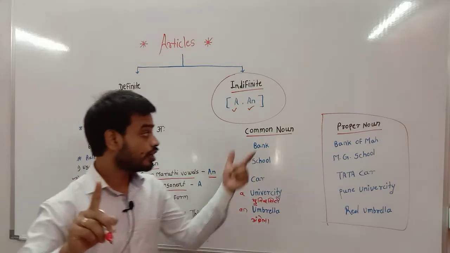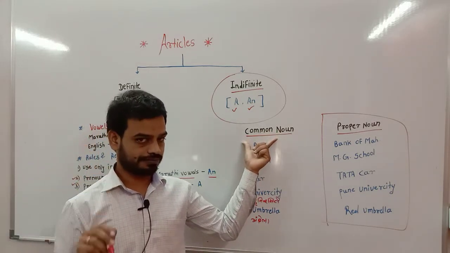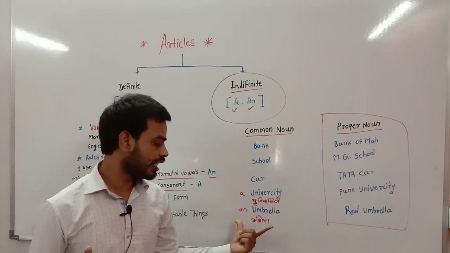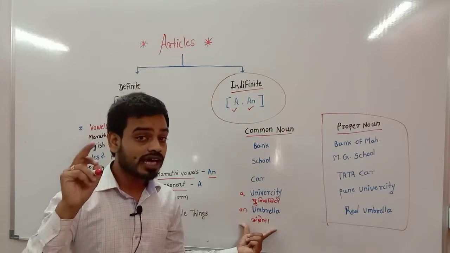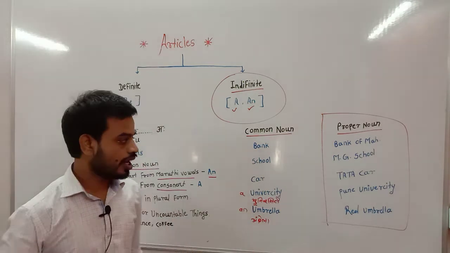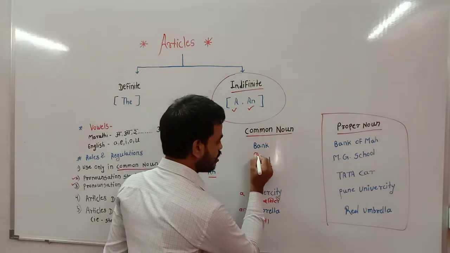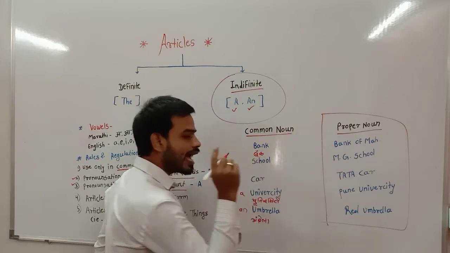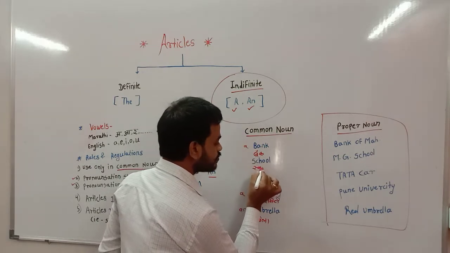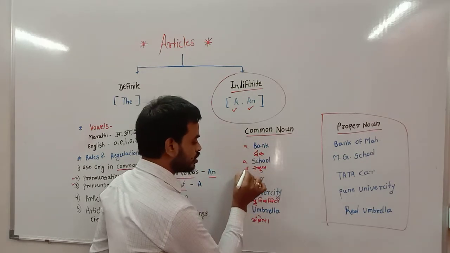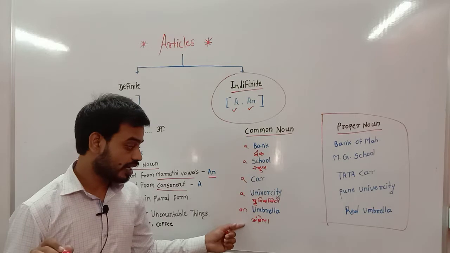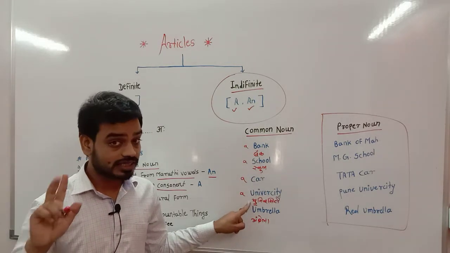What is the first rule? Use articles only with a common noun. What is the second rule? Use an only if the word starts with a vowel sound, like an umbrella. So here is the bank. Here is the bank. So ba is a consonant. So a bank. Then school. A school. A car. A university. An umbrella. What is the difference? A and an. That is a simple difference.